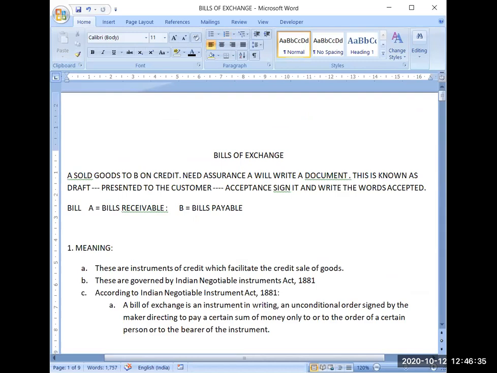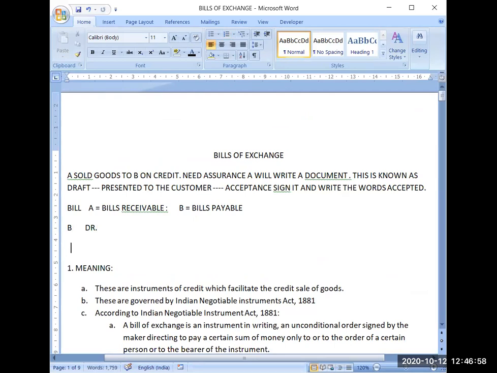So what transaction will be there from the viewpoint of A? A is selling goods, so A will record the sale of goods. To whom is A selling? To B, goods are sold on credit. That's why A will do the journal entry: B debit to sales account.